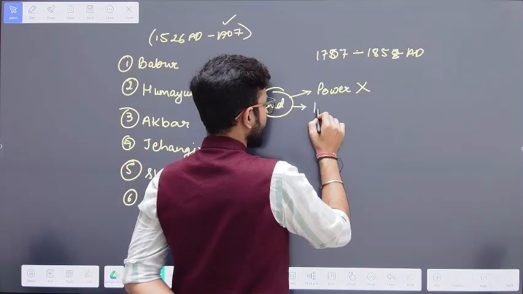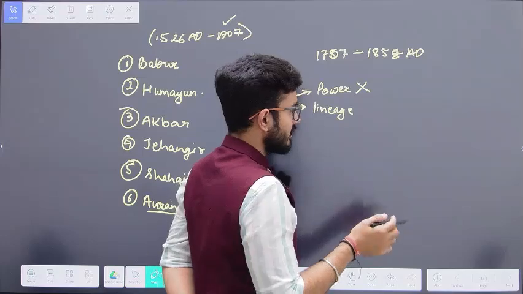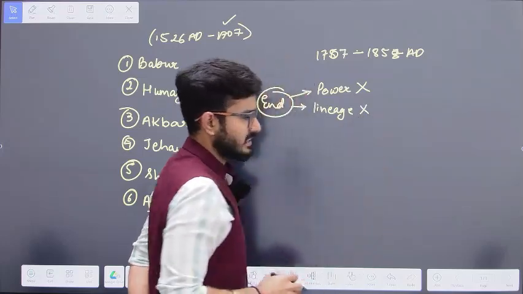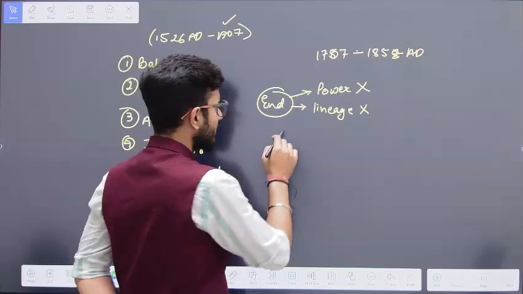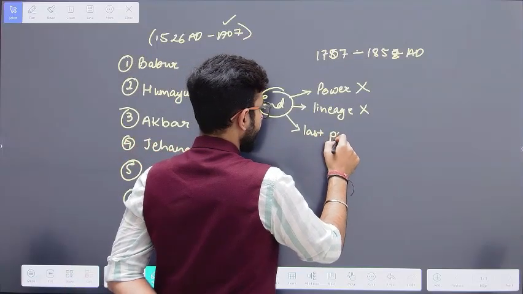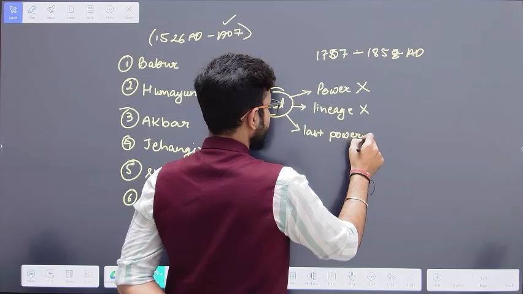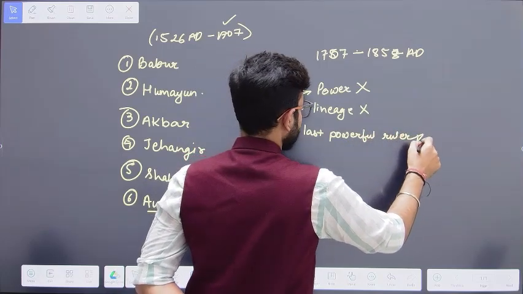Apart from that, when the lineage itself is over, then that particular dynasty is going to end. Or when the last powerful ruler is going to die, that is known as the end.